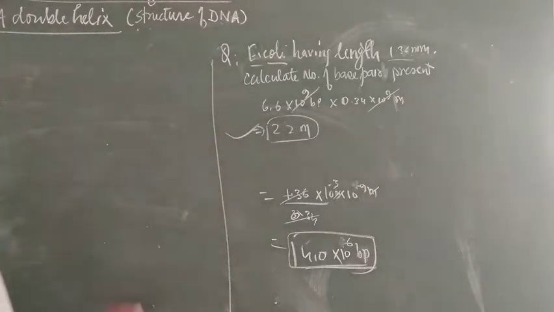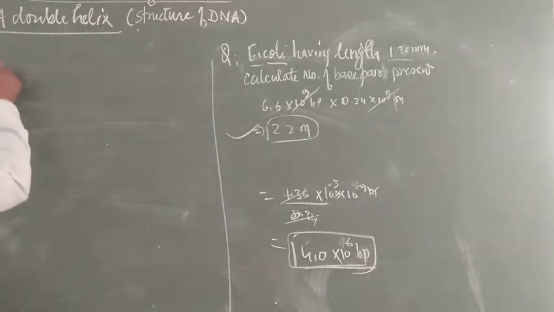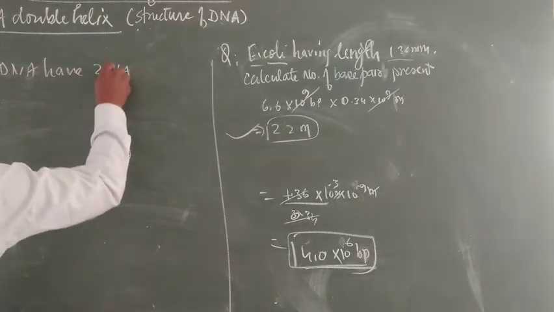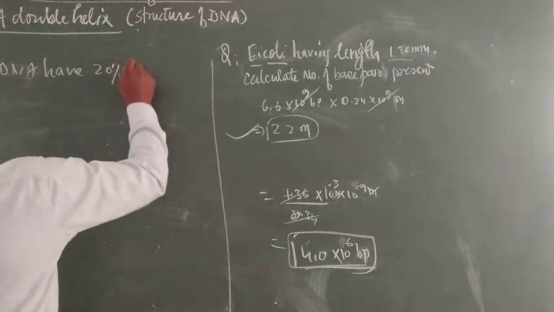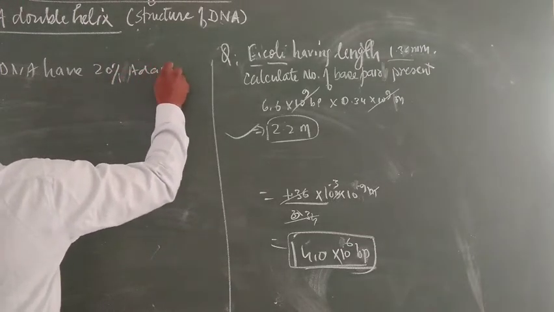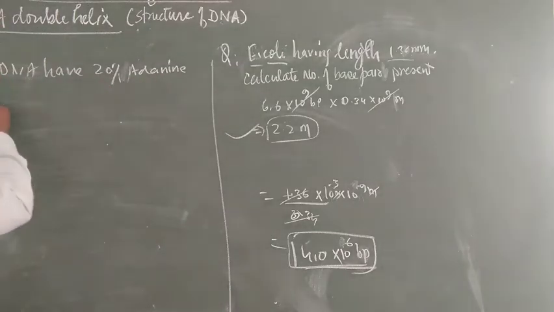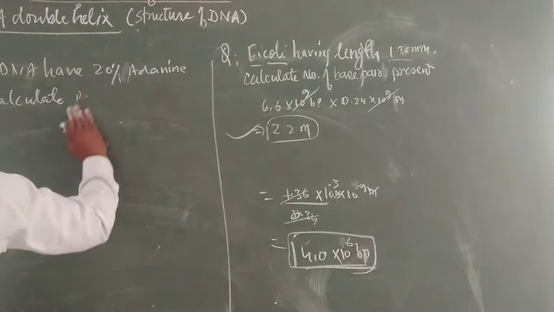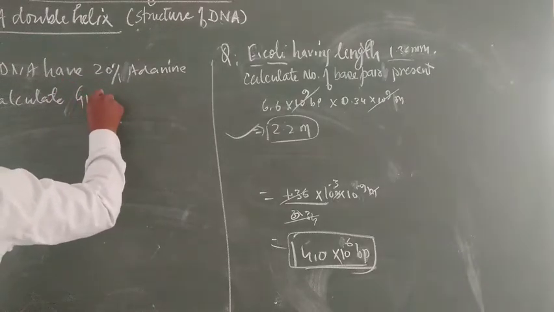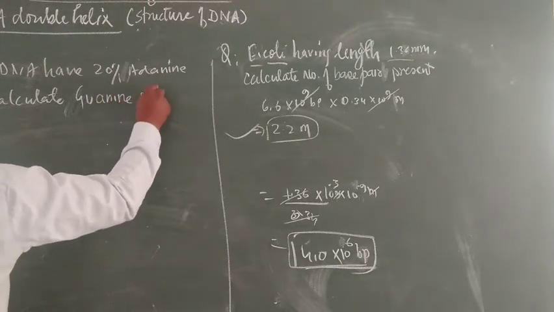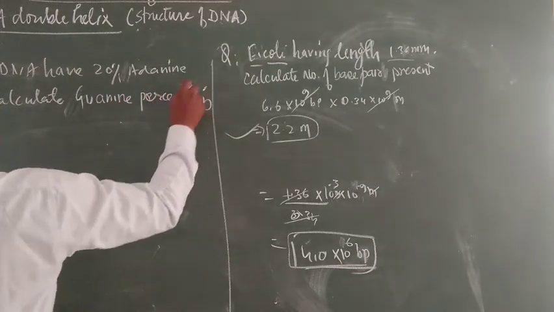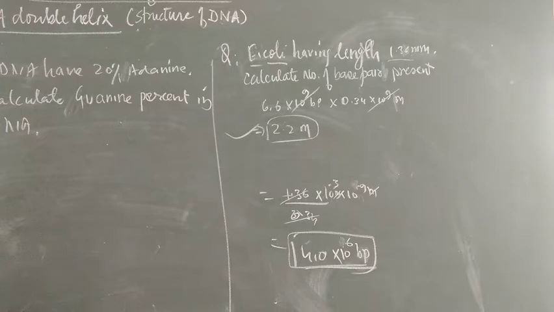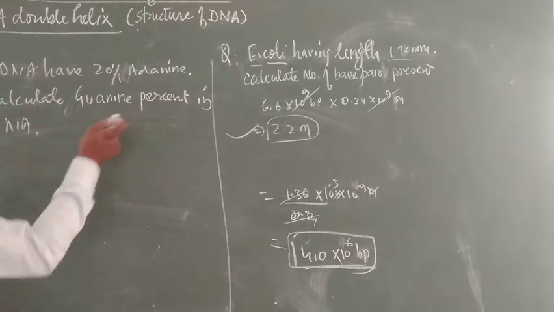What type of question is asked in that? If DNA has 20% adenine, calculate the percent of guanine in DNA. The DNA has 20% adenine. Calculate the guanine percent in DNA.